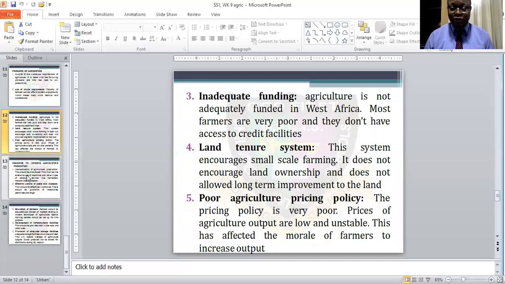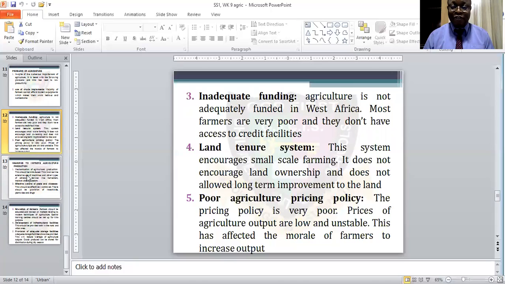But the government has neglected all these areas. All these foreign rice they are producing is what we can produce in our community here, or in our nation here. That is inadequate funding.